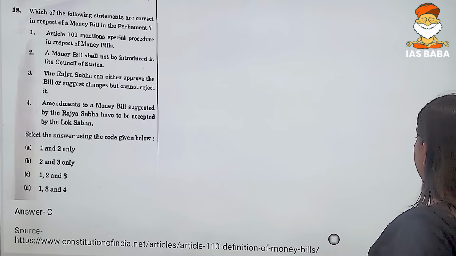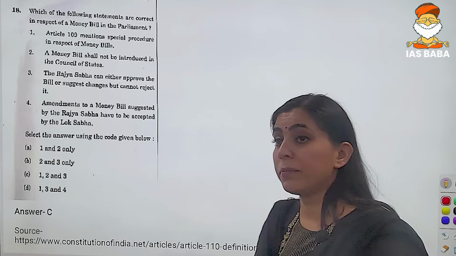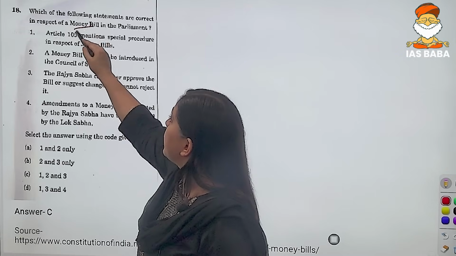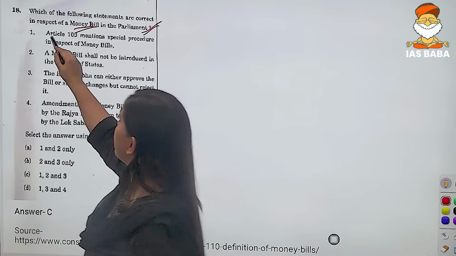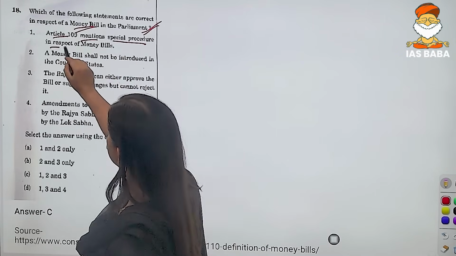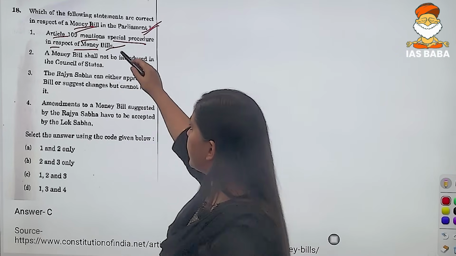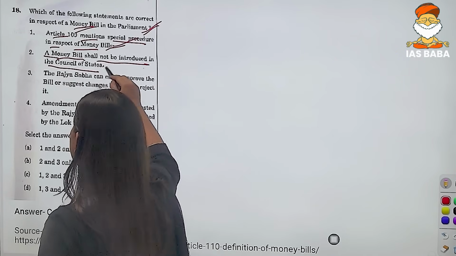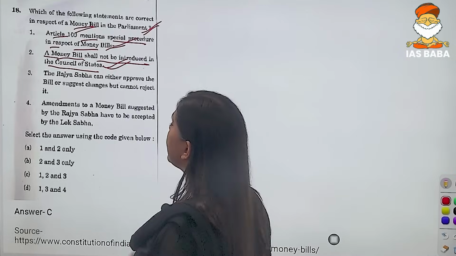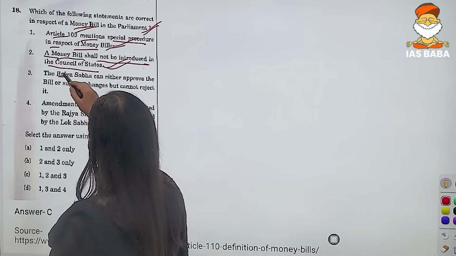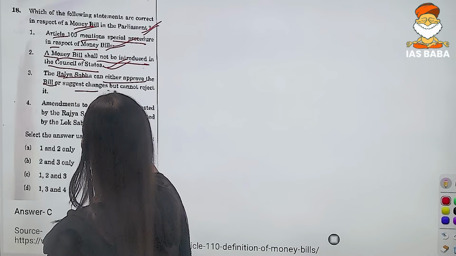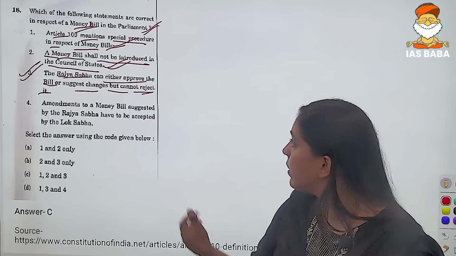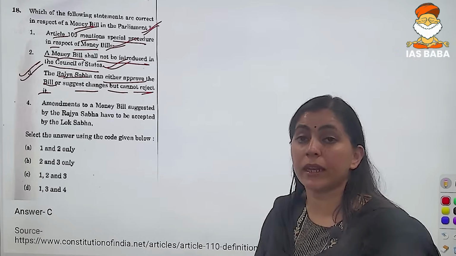Now we have question number 18. Many a time previously the question has been asked from the money bill. And again we see the particular topic, that is Article 109, which mentions the special procedure in respect of money bill. This particular statement is correct, right? Then a money bill shall not be introduced in the Council of State. This is also correct. It is written directly in your Lakshmi card. Then the Rajya Sabha can either approve the bill or suggest changes but cannot reject it. This is also correct.